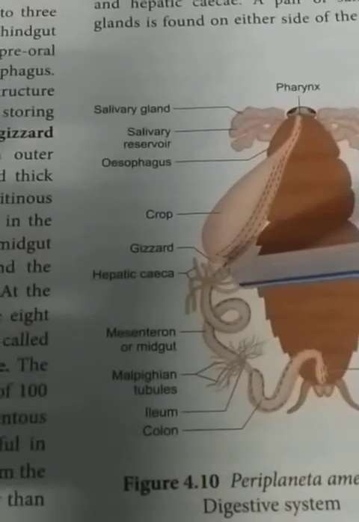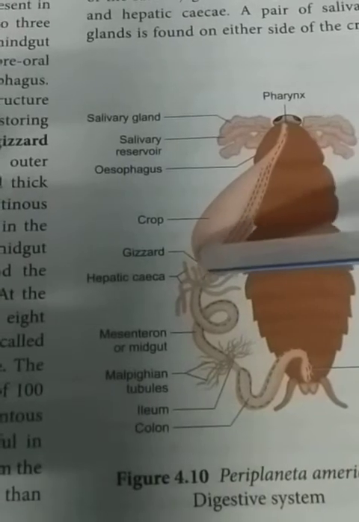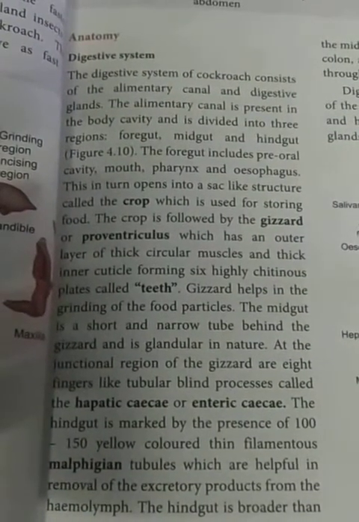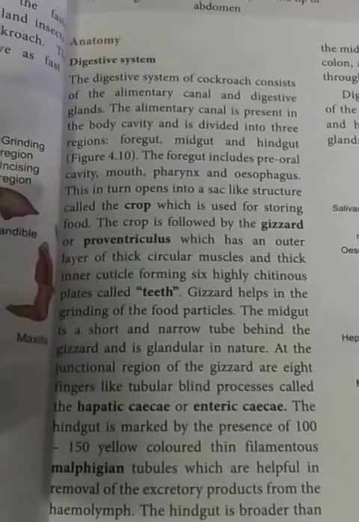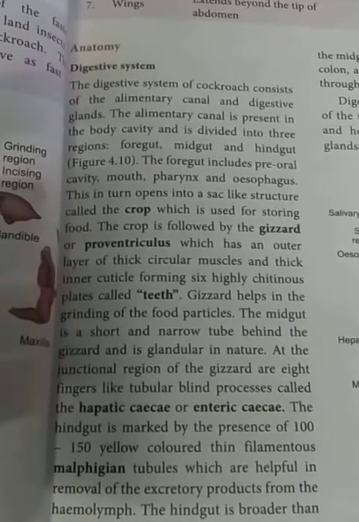The gizzard helps in the grinding of the food particles, and the highly chitinous plates look like teeth, helpful to grind the food material.